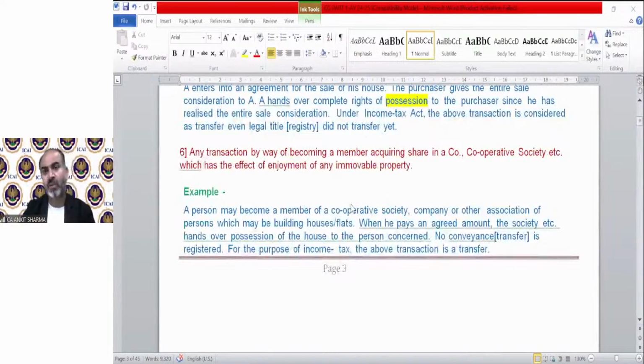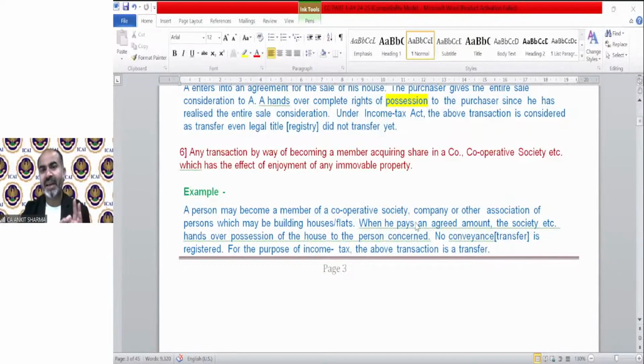Again, the same point we have explained in house property. Any transaction by way of becoming a member, acquiring shares in a company, society, etc., which has the effect of enjoyment of any immovable property. So a person may become a member of a society, company, or other association of persons which may be building house flats.